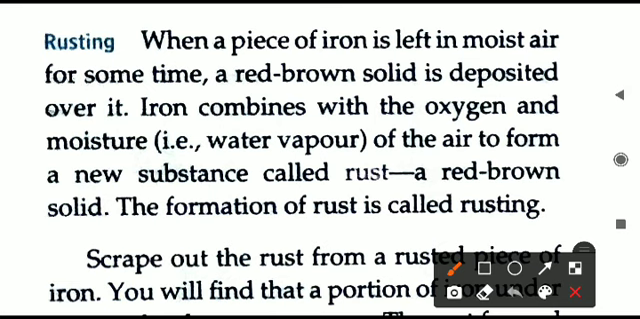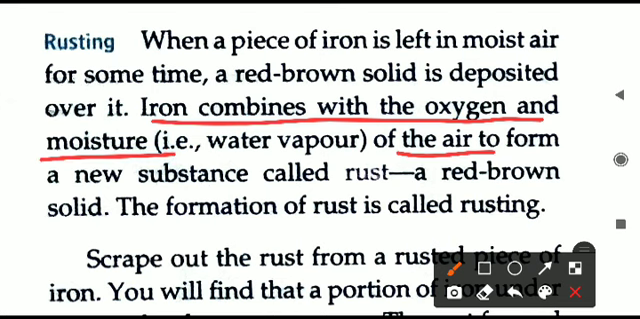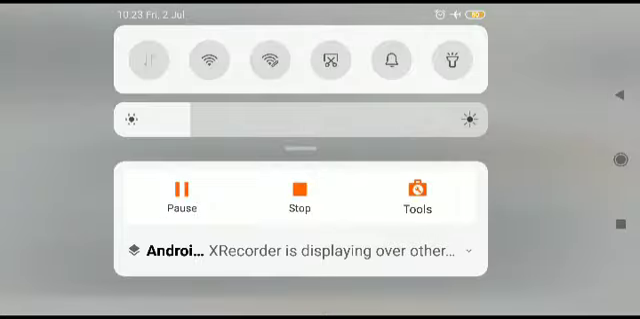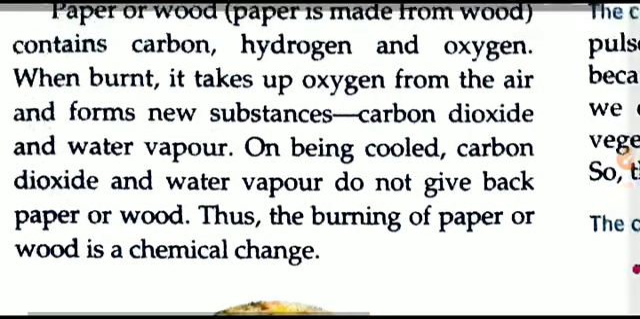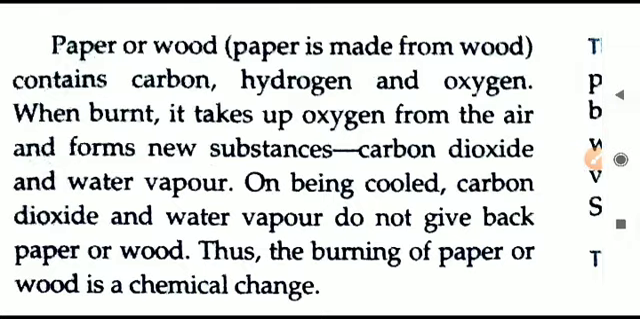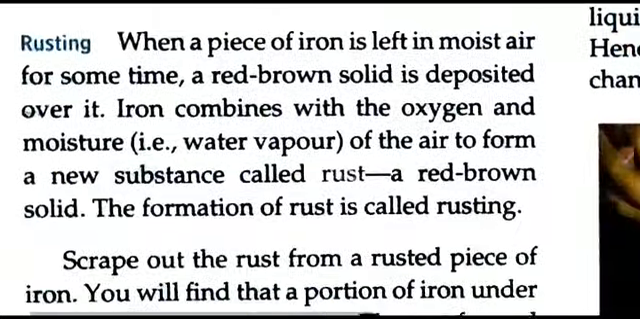So this iron is actually combining with the oxygen and moisture that is in the air. And what is produced here? Rust is produced. This is a reddish brown solid. The chemical name of rust is iron oxide only, so you have to take care of that. I hope the point is clear to everyone, and we will now continue after this change of rusting.